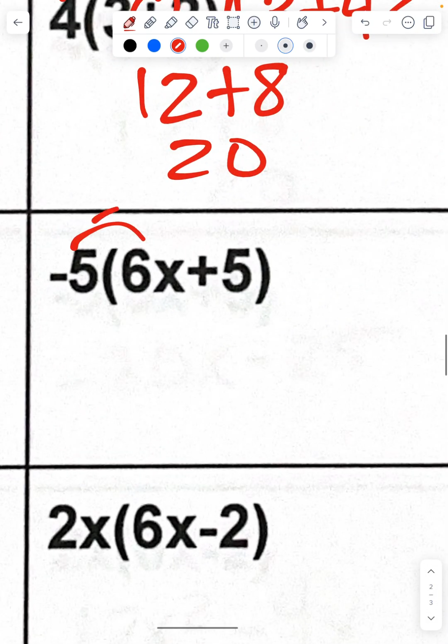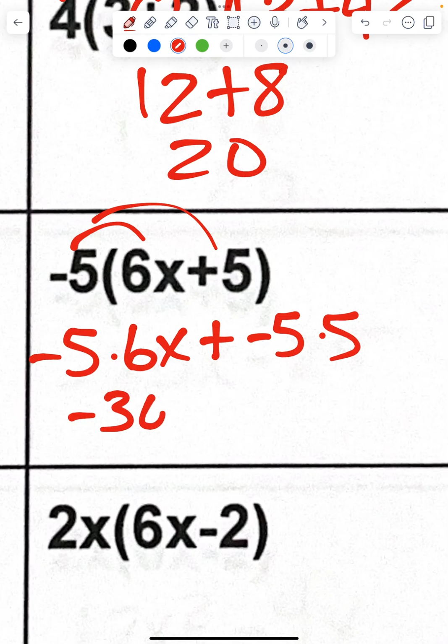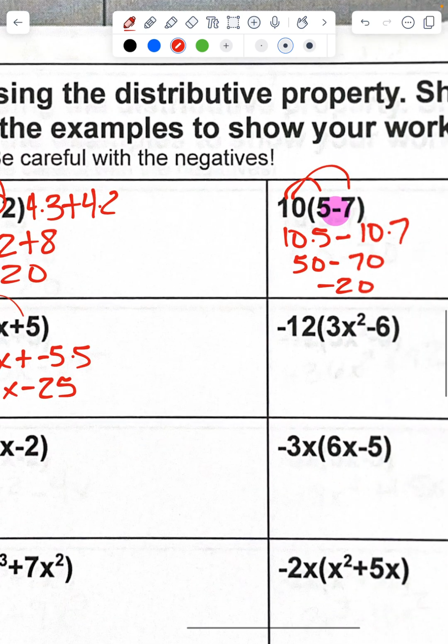Okay, here again, same thing. Negative 5 times 6x plus negative 5 times 5. Negative 5 times 6x is negative 30x. Now, negative 5 times 5 is negative 25, so I can write that negative 25 like this. So that would be my simplified expression.